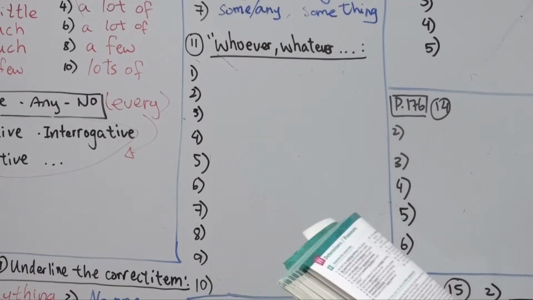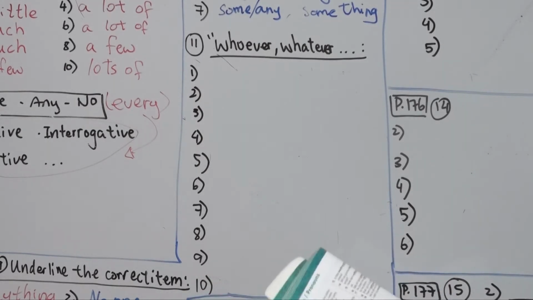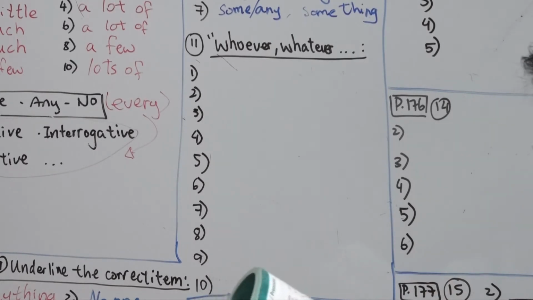And my mom will ask me, what fruit do you want to eat? And you can say, whichever is okay. That means any of the fruit that your mom brings home is okay. Whenever is any time, okay? When do you want to go to bed tonight? Whenever is okay. Maybe 9 o'clock is okay, 8 o'clock is alright. Wherever is any place and however is in any way, okay?